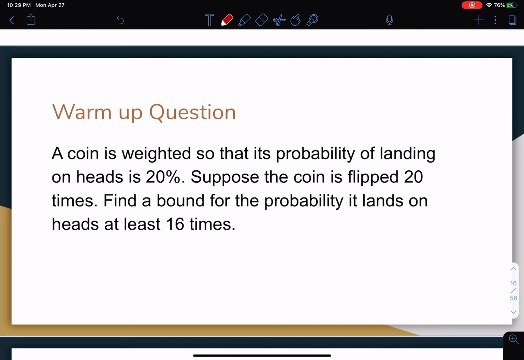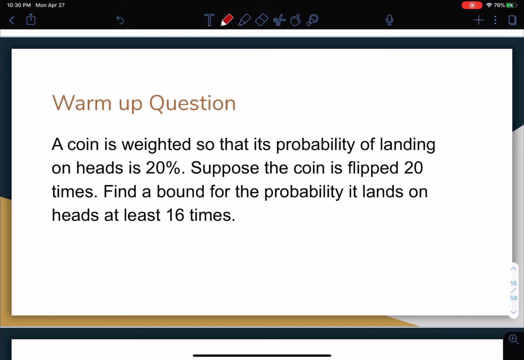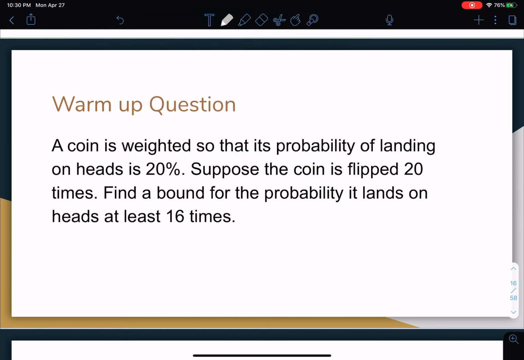Warm-up question. A coin is weighted so that its probability of landing on heads is 20%. Suppose the coin is flipped 20 times. Find a bound for the probability it lands on heads at least 16 times. So here, the main idea is that we want to find a bound for the probability it lands on heads at least 16 times. So this is going to be like the probability of x greater than or equal to h.